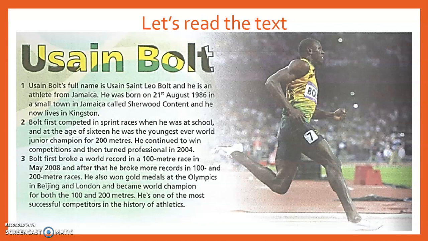Usain Bolt's full name is Usain Saint Leo Bolt, and he is an athlete from Jamaica. He was born on 21st August 1986 in a small town in Jamaica called Sherwood Content, and he now lives in Kingston. Bolt first competed in sprint races when he was at school, and at the age of 16, he was the youngest ever world junior champion for 200 meters. He continued to win competitions and then turned professional in 2004.